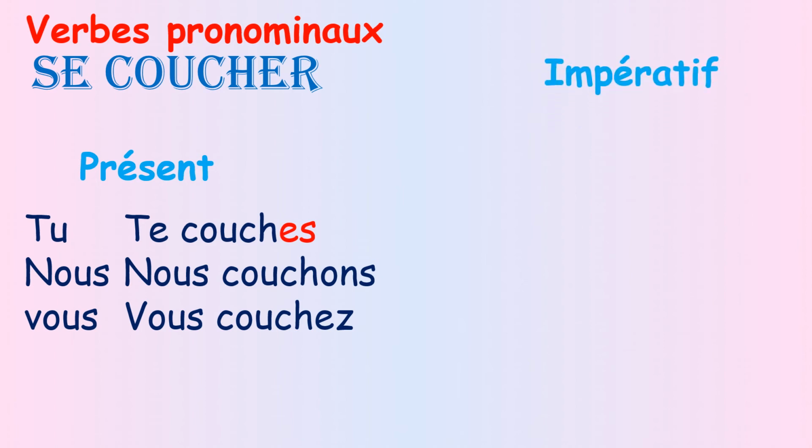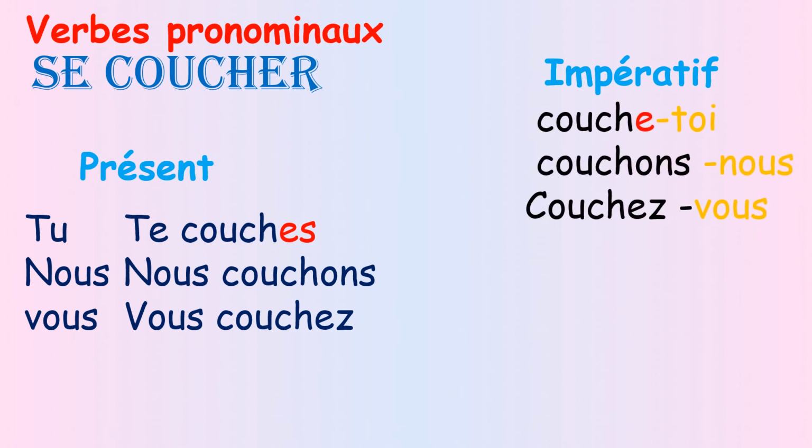Now, if I want to put it into imperative, I have to start by my verb. It means I have to switch all what is before, after, and change it. And I have to take off the s. Couche-toi, couchons-nous, couchez-vous. Now, if I want to put it into a negative, it should be irregular.